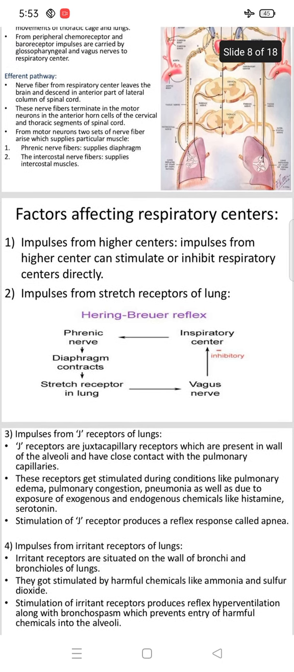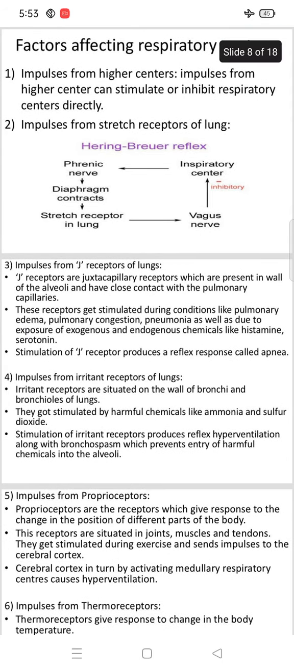Next, what are the factors affecting the respiratory centers? There are different types of factors affecting the respiratory center. The first one is impulses from the higher centers. Impulses from higher centers can stimulate or inhibit the respiratory centers directly.